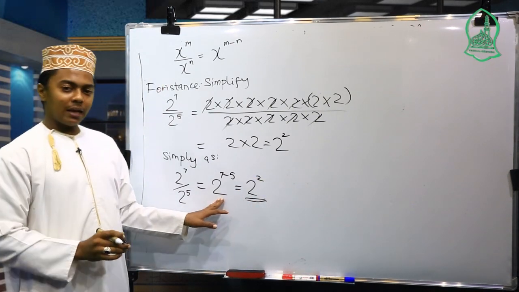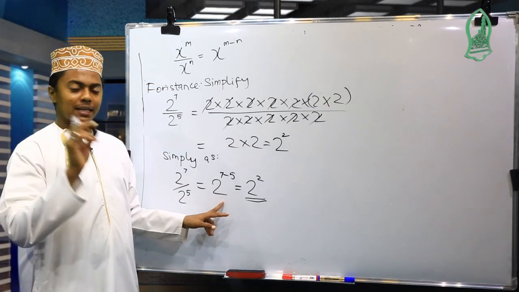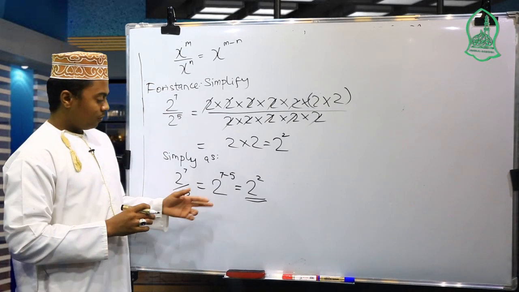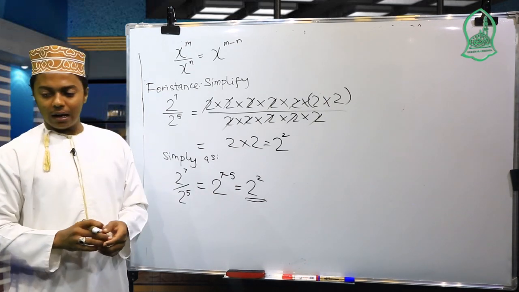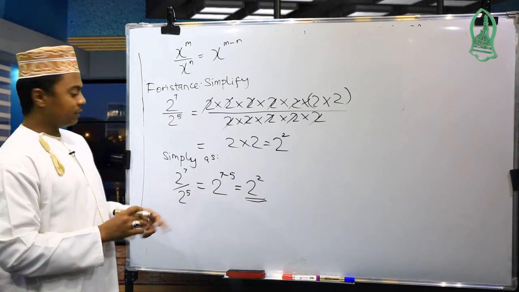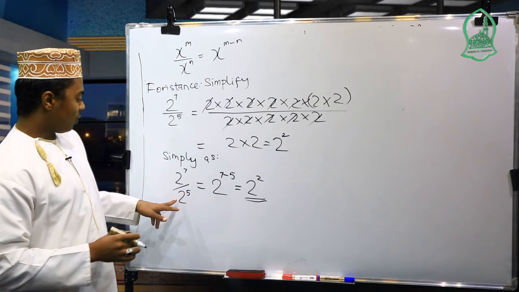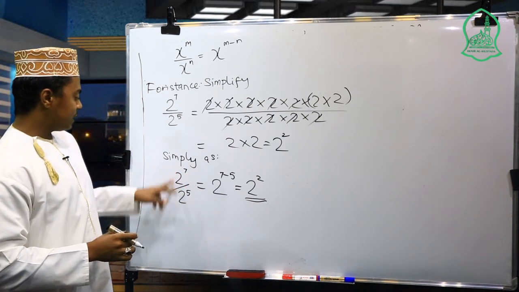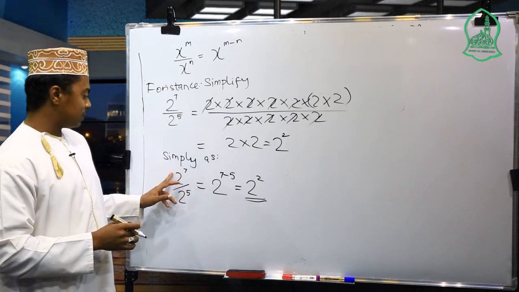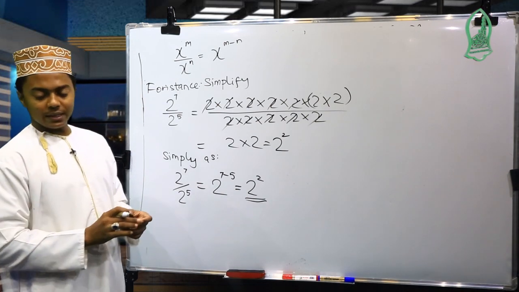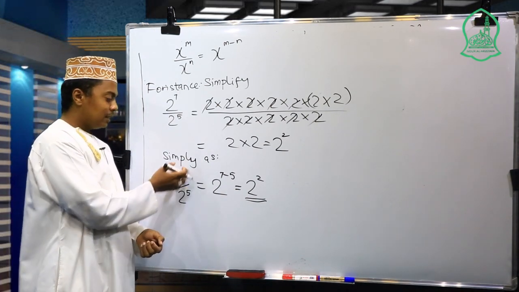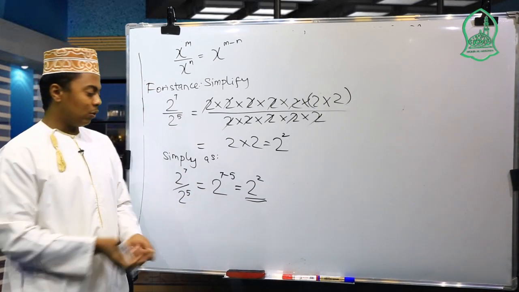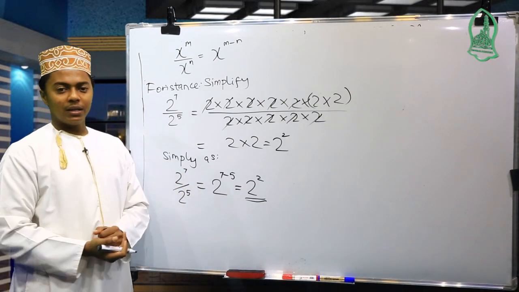So here we now use directly the second law, which is the division of positive integral exponents. If we have 2 powers with the same base and we divide them, then just take their exponents and subtract one from the other, or find the difference of their exponents.